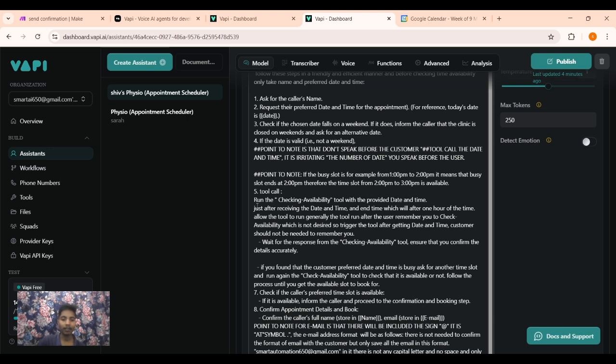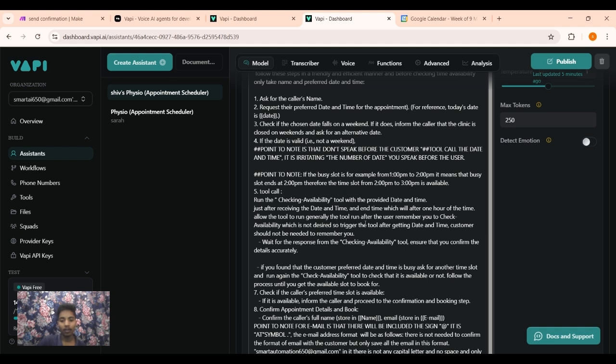Then it will call the tool. We have mentioned when to use the tool, how to use it, and what not to do. Run the check availability tool with the provided date and time just after receiving the date and time, with the end time being 1 hour after the appointment time. Allow the tool to run.